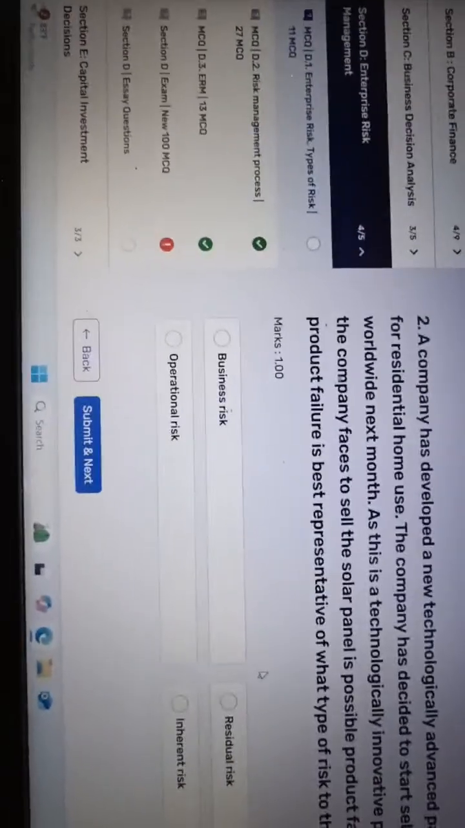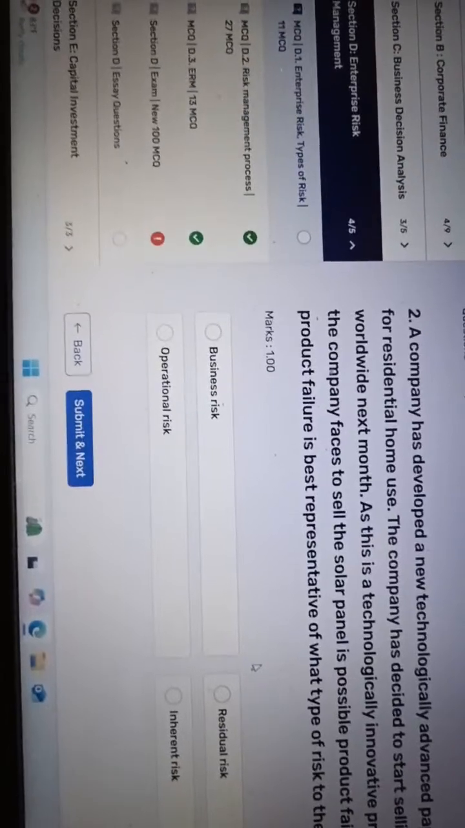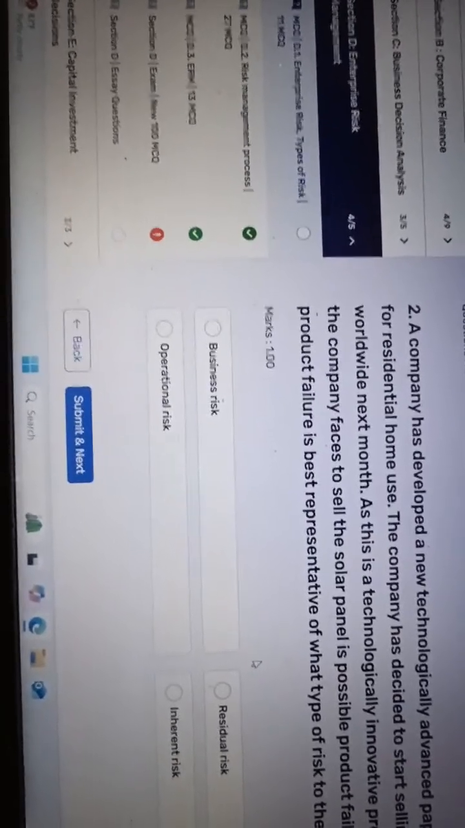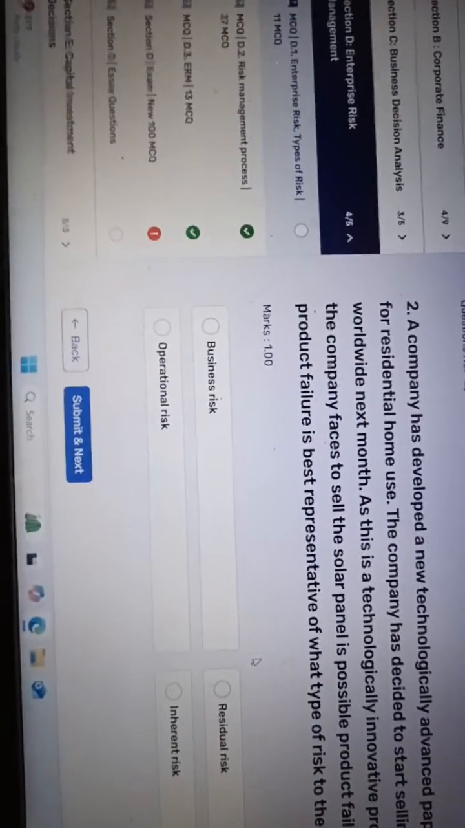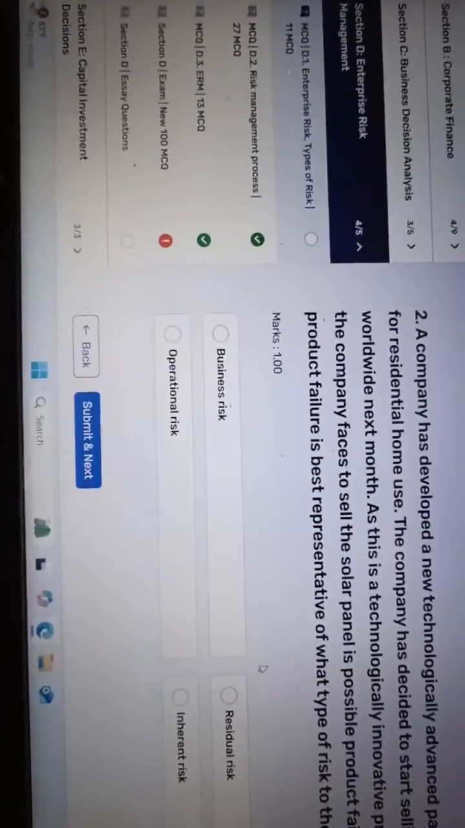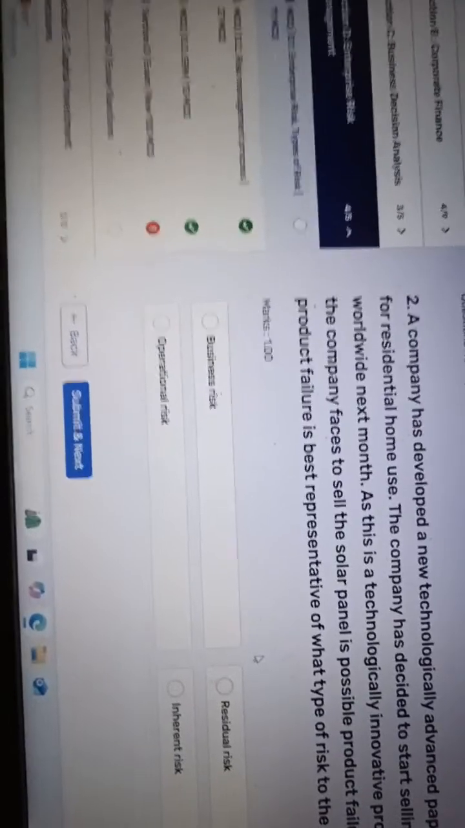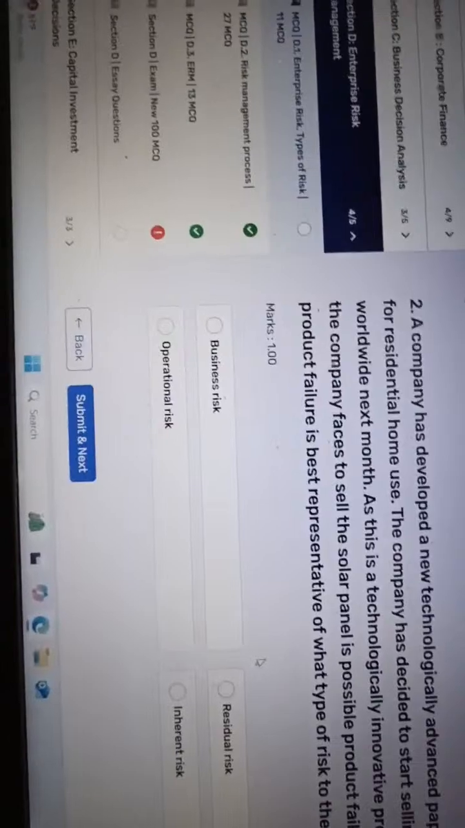This is not a residual risk. Residual risk means those risks for which management already applied the risk management techniques for all transactions, but still cannot identify, reduce or eliminate the risks, so some part of the risk still remains. That's called the residual risk.